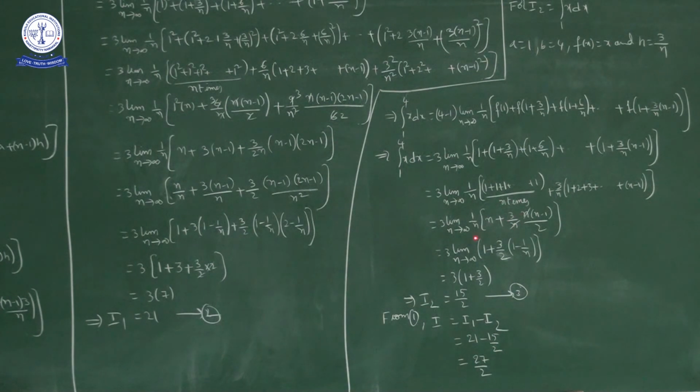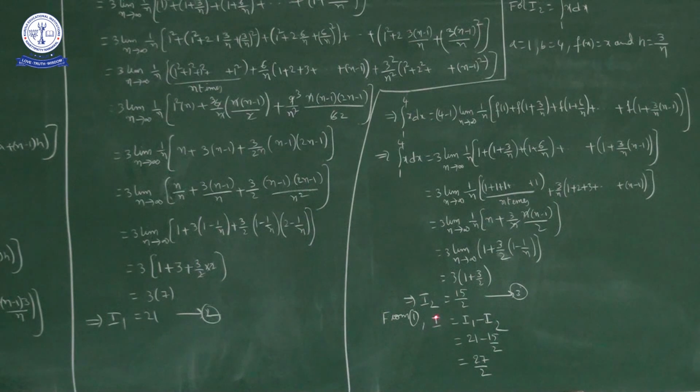n gets cancelled. Now if you multiply 1 by n inside, n by n is 1, plus 3 by 2 into (n minus 1) by n. We can write (n minus 1) by n as 1 minus 1 by n. As n approaches infinity, 1 by n approaches 0, so this part is 0. So we have 3 into (1 plus 3 by 2 into 1). 1 plus 3 by 2 is 5 by 2, into 3, that is 15 by 2. So I1 is 21, I2 is 15 by 2.